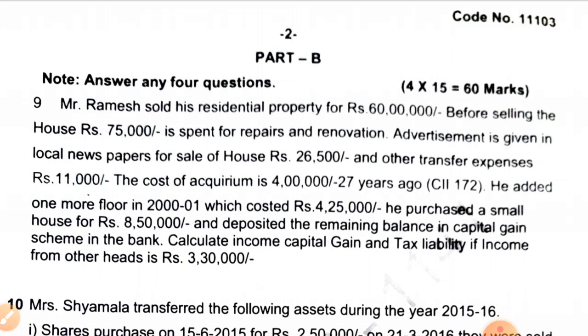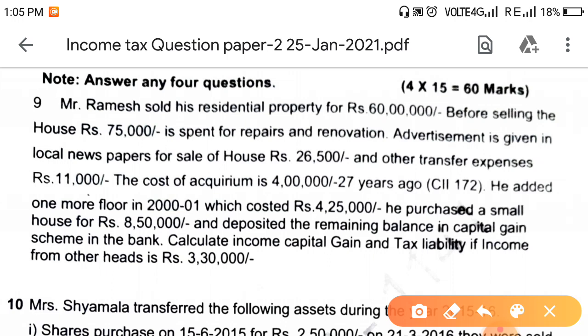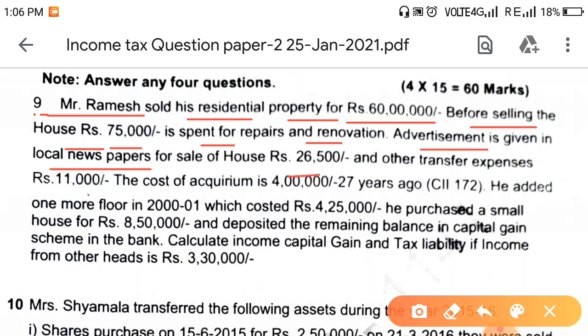I am discussing here question number 9. Mr. Ramesh sold his residential property for 60 lakhs. Before selling the house, he spent 75,000 on repairs and renovation. Advertisement in the local newspaper cost 26,500. Other transfer expenses were 11,000. This all comes under transfer expenses from sale. Full value of consideration is 60 lakhs.